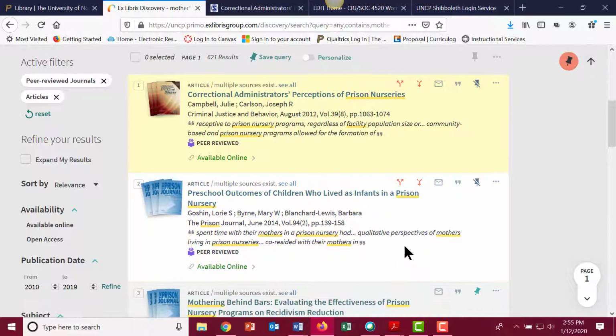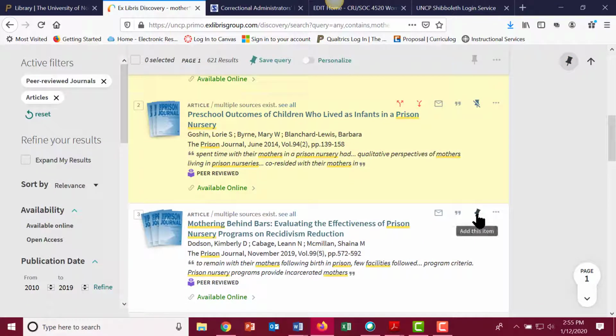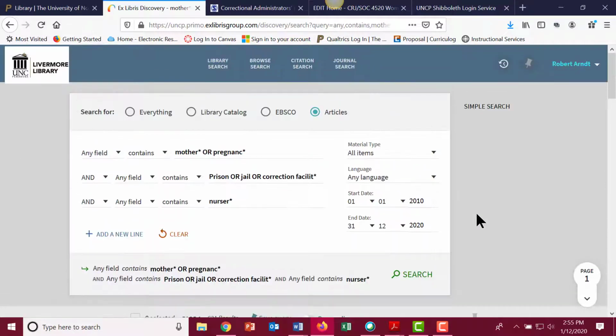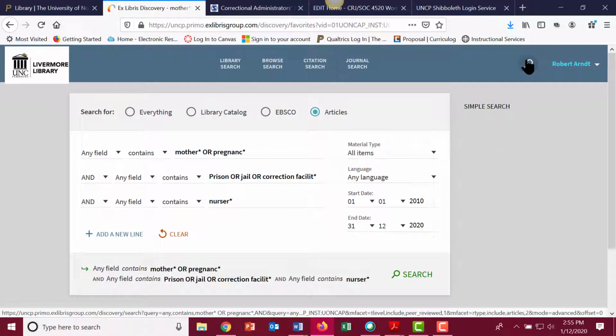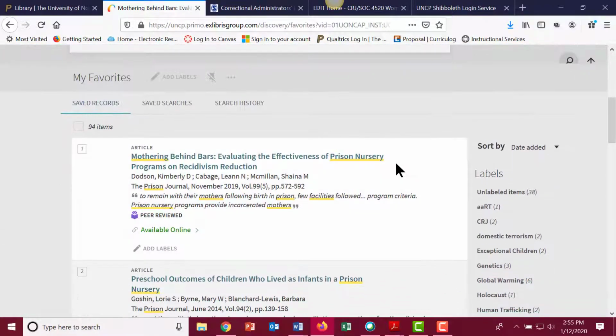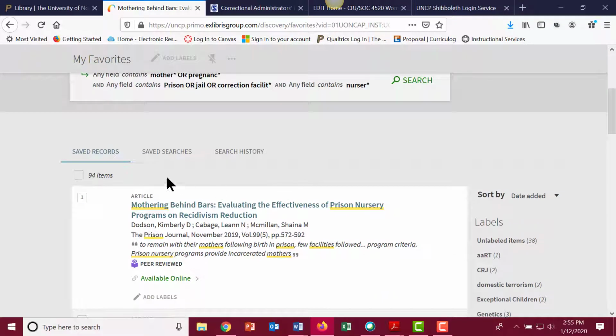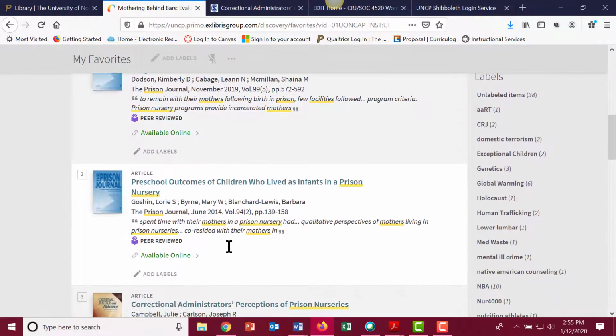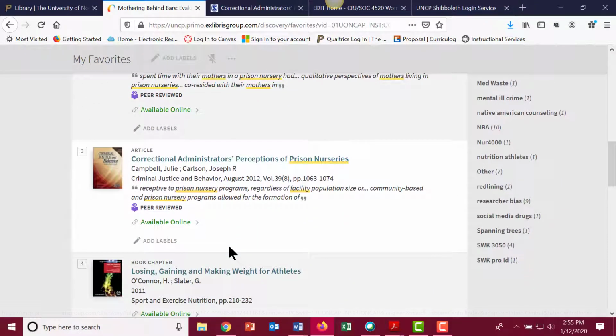See how it goes up and goes in yellow? Let me save several. If I go up here to pin, these are my items I have pinned recently. Notice I have a total of 94. This is things I have pinned other places.